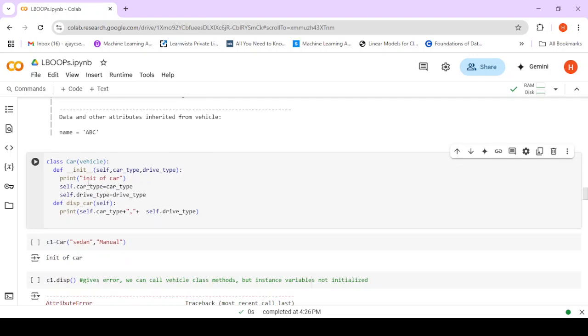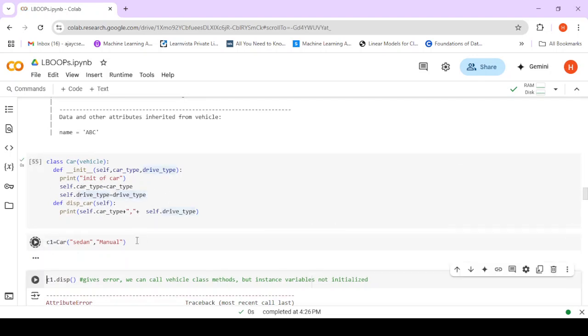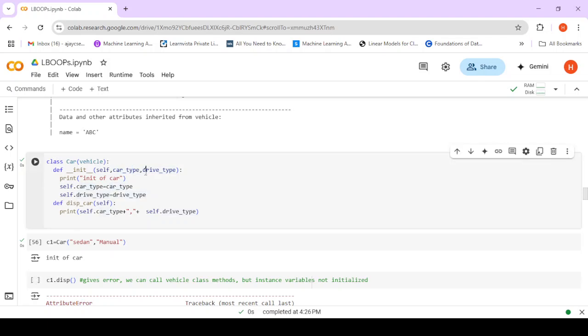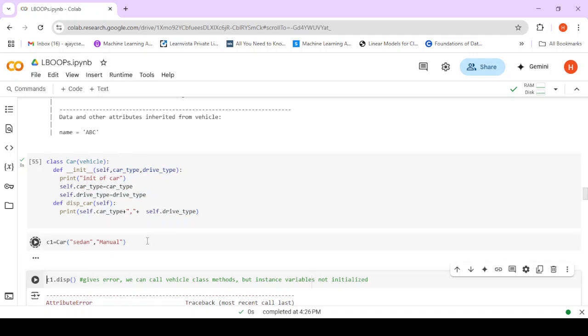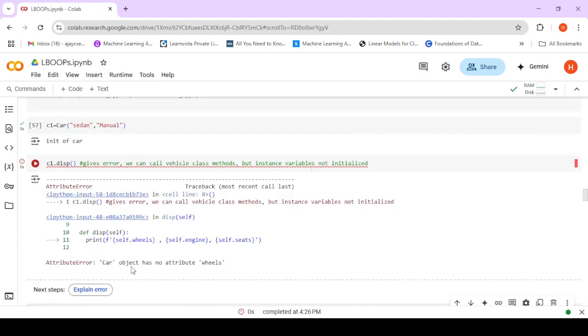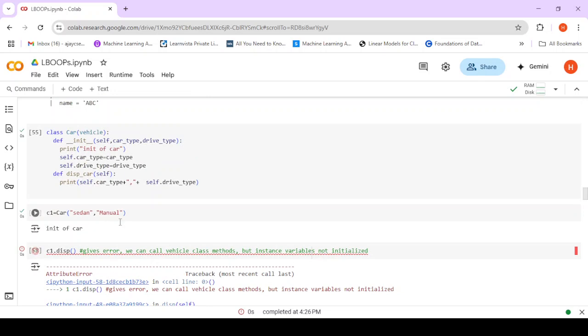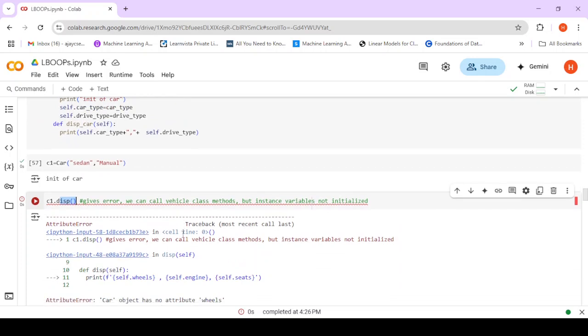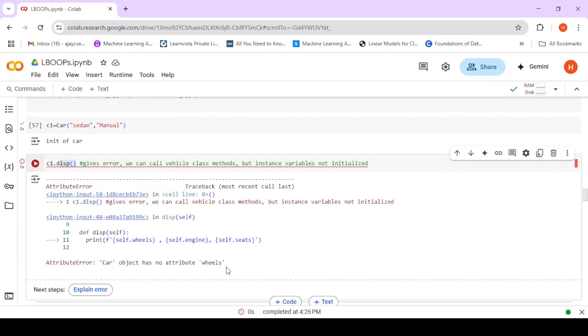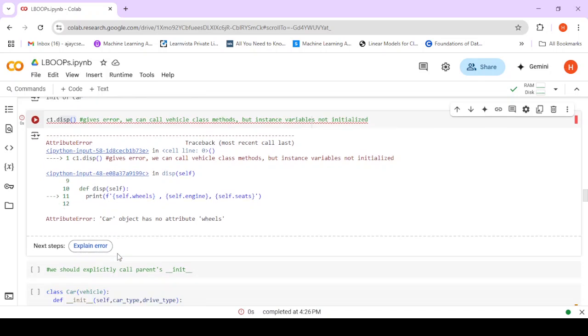Car can have its own initialization method also, and then I will pass its own parameters, and then vehicle's initialization method will not be called, as it can be seen over here. Now here I'm calling the display method. Display method is defined in vehicle, and vehicle is referring to wheels, engines and seats. So that time it is giving me an error.